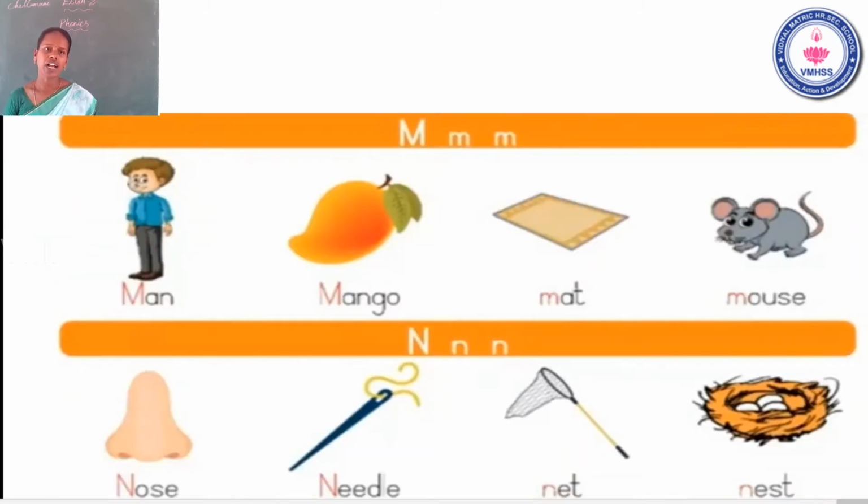M, man. M, mango. M, mat. M, mouse. Okay. M, man. M, mango. M, mat. M, mouse. It's clear? Now go to the next letter. What is the next letter?